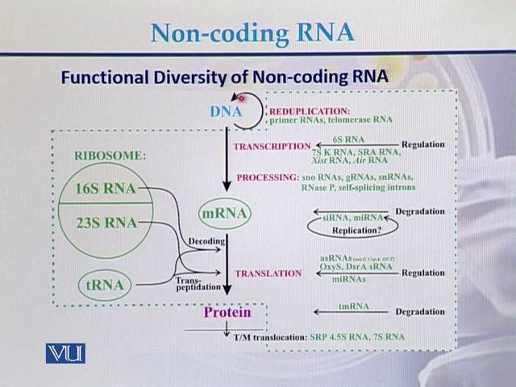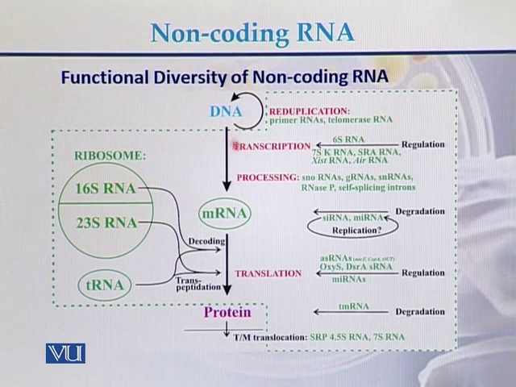On the other hand, when there is the duplication or replication of the DNA, there is a role of many non-coding RNAs. They are primer RNA and telomerase RNA. While during transcription, meaning when DNA is converted into RNA, there is a role of many RNA molecules like 6S RNA, 7SK RNA, sRNA, Air RNA, Xist RNA. So these all have a role in the regulation when DNA is being converted into RNA.